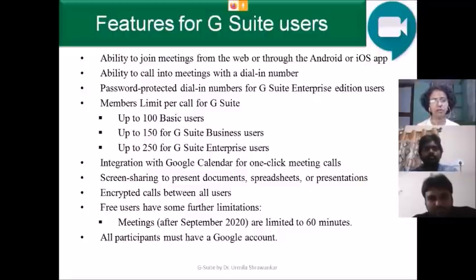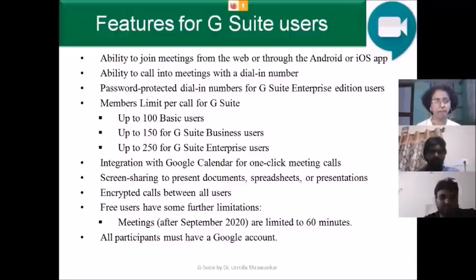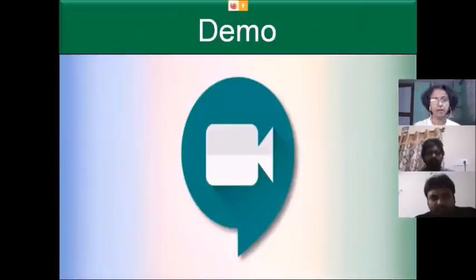Free users have some limited features, and for meetings after September 2020, it is limited up to 60 minutes. And all participants must have a Google account. That is the basic requirement, because through Gmail only we are able to connect with this meeting. This is the demonstration I will be giving you now.